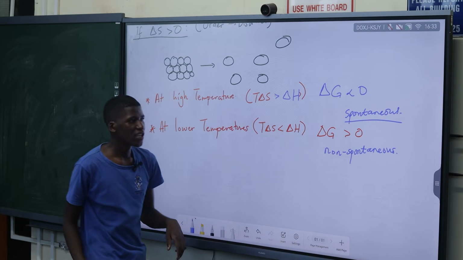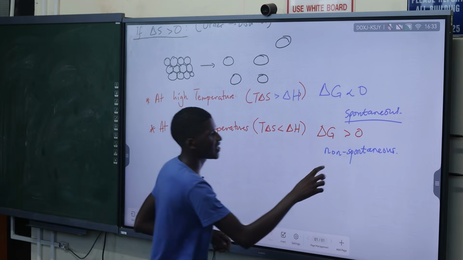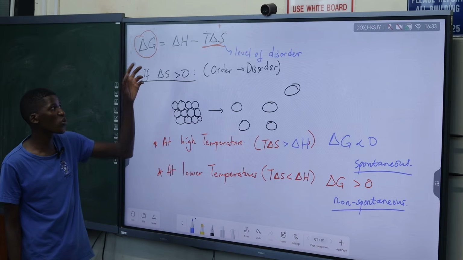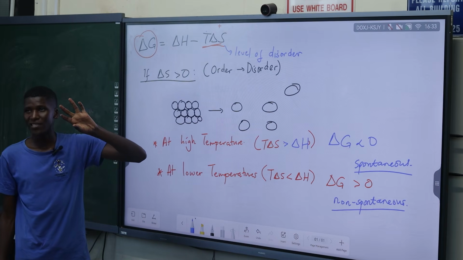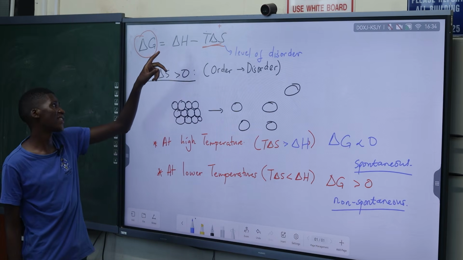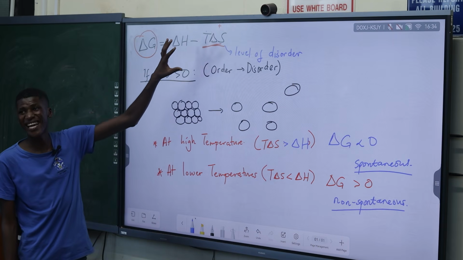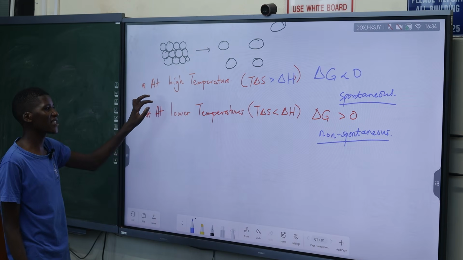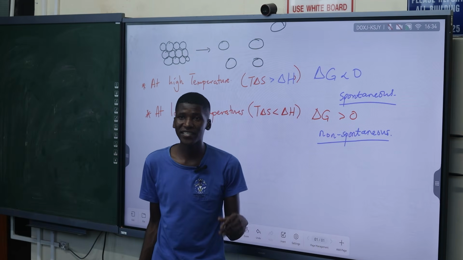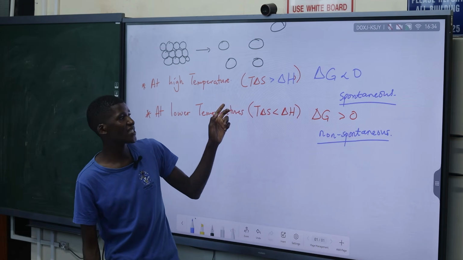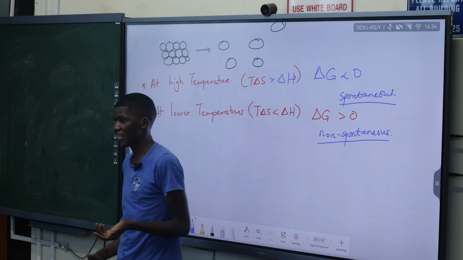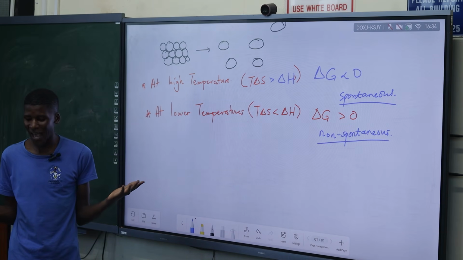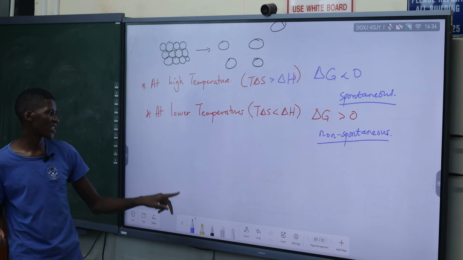So it means that at lower temperatures, these are non-spontaneous. So basically, this is how you are relating the Gibbs energy with the enthalpy change, which is also a form of energy. Sometimes this can act as the heat. Normally, this is equal to the heat, which we measure directly using techniques. So at lower temperatures, delta G is positive, it's non-spontaneous. At higher temperatures, delta G is negative, it's spontaneous. But if entropy is less than 0, it's always a non-spontaneous reaction.